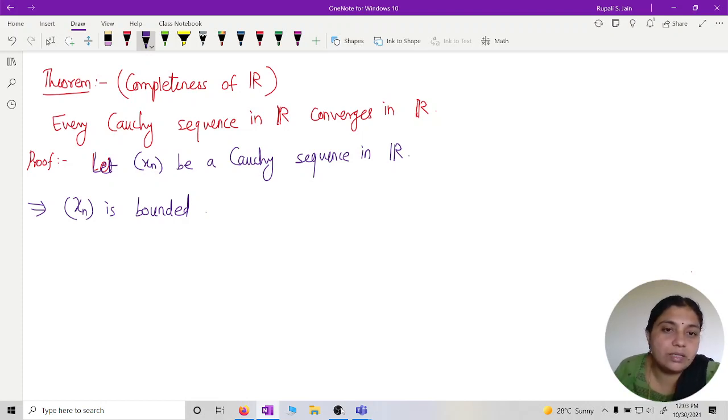Now every bounded sequence of real numbers has a convergent subsequence. We already proved.